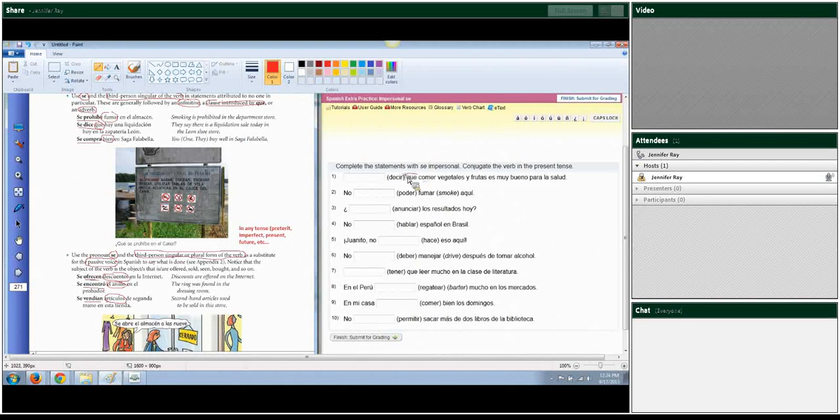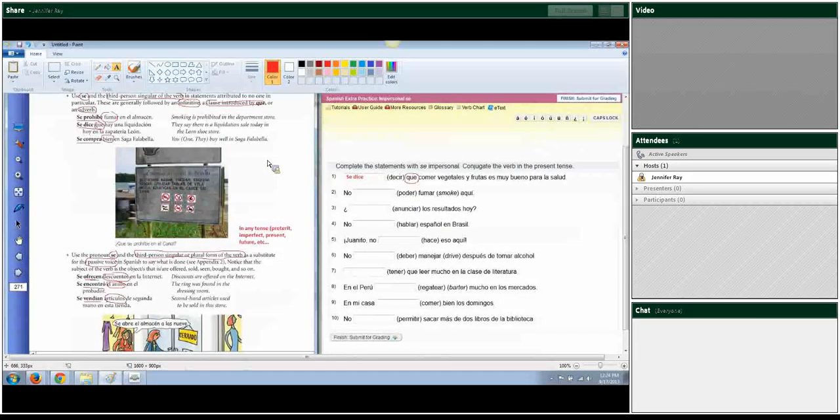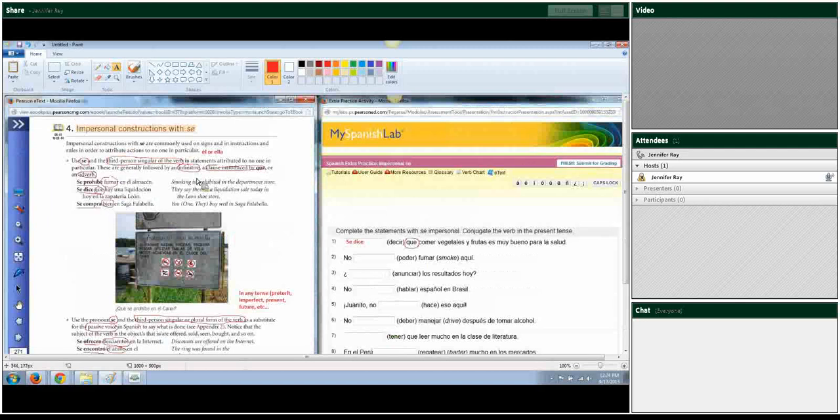So we've got que right here. So since it's got que, we're going to keep this in the singular form. And what we're going to write is exactly what you had over there. Se dice. Because unless it's passive voice, which is what's going on down here, then you keep it in the él/ella form, not the ellos/ellas form.